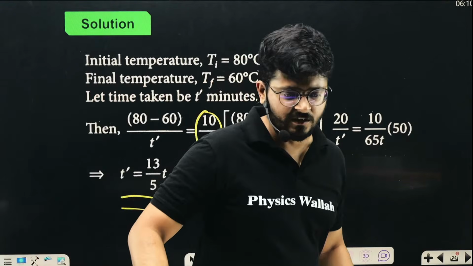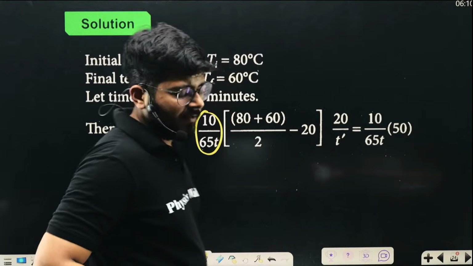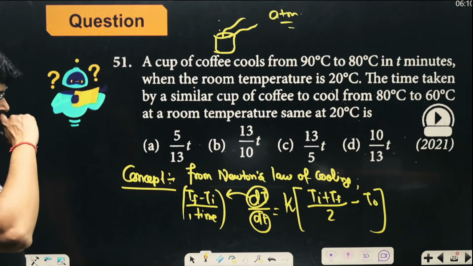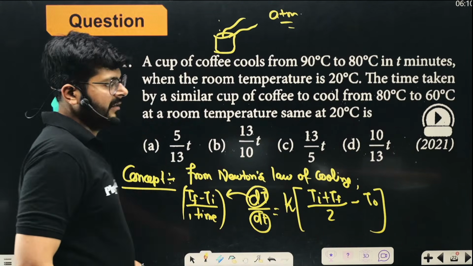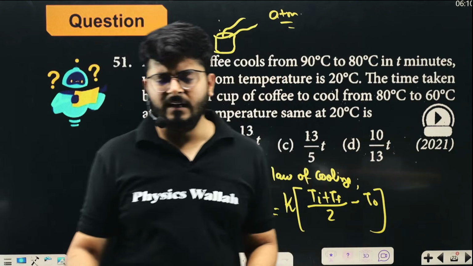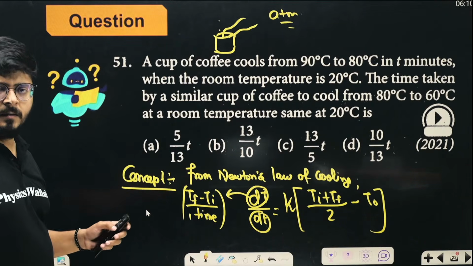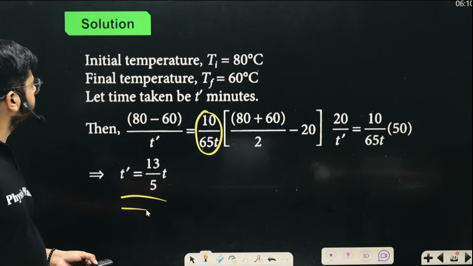And you get a relation between t dash and t: 13 by 5 times t. So the new time is going to be 13 by 5 times the previous time. I hope there is no confusion in this part as well. Slightly lengthy problem, I would say, but nothing very difficult in this one.